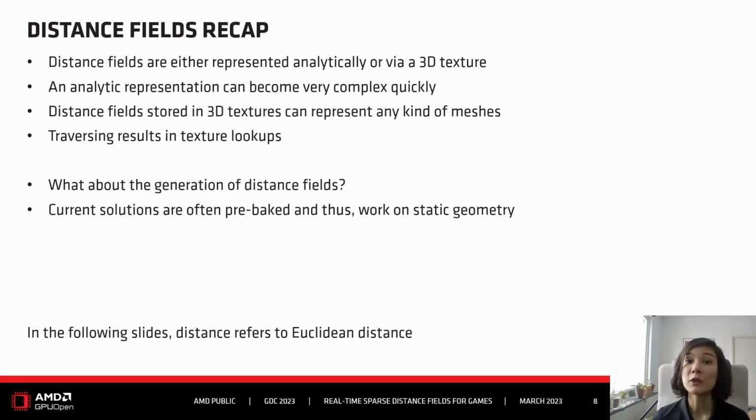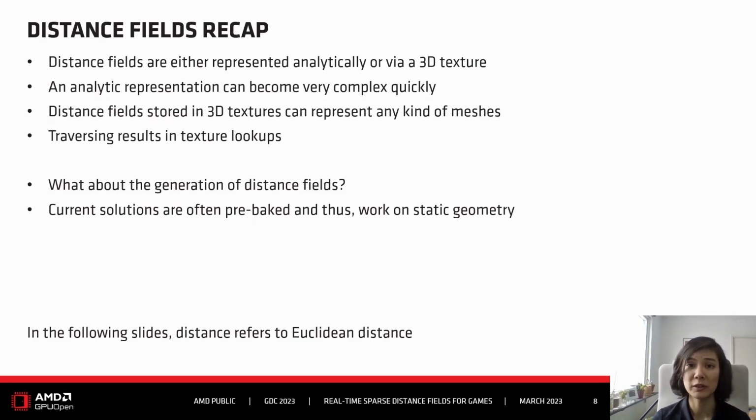And then when you evaluate the distance field, so you do the traversing and you want to get the distance for the point, it might involve a lot of computations. While with a 3D texture, the generation of the 3D texture can be quite expensive, but as soon as we have the 3D texture and you do the traversal, then it's just the texture lookup. And then it also doesn't matter what kind of meshes you encoded in the 3D texture. This only plays a role when generating the 3D texture.